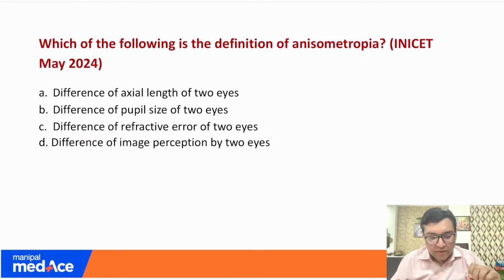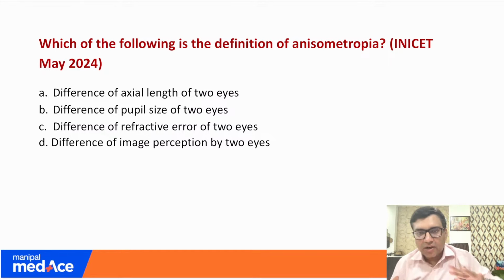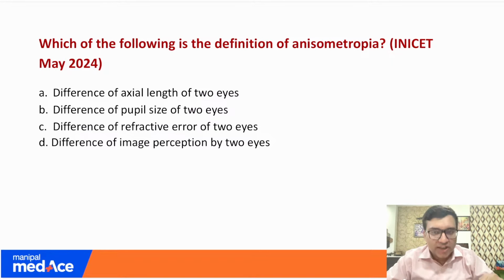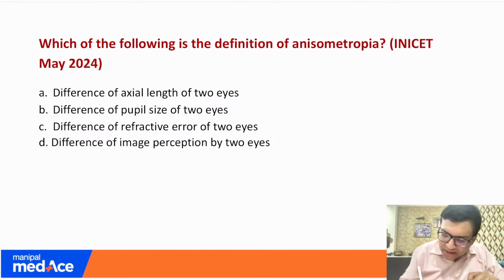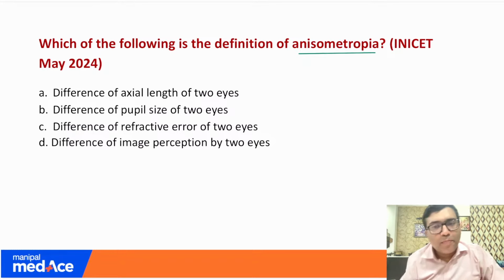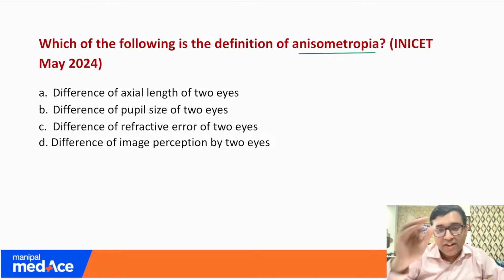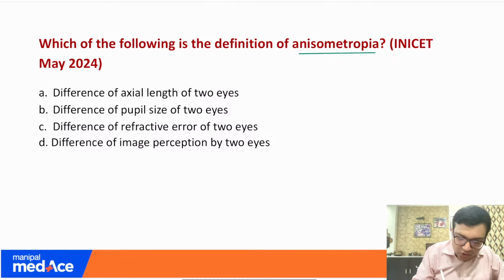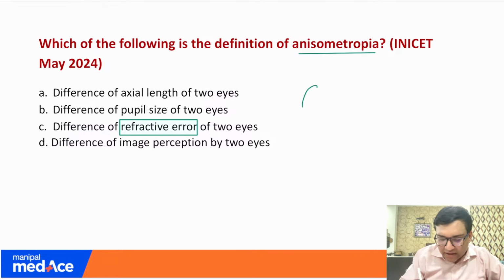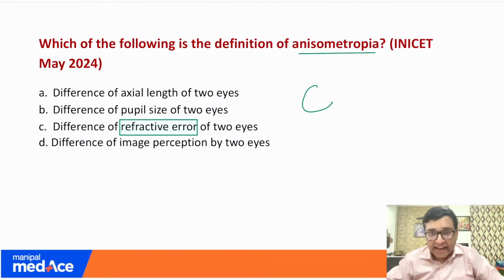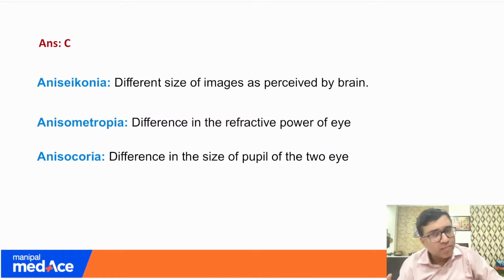The next question was, which of the following is the definition of anisometropia? Another one-liner, another very easy question, another one directly from the app. So remember, whenever they are asking about anisometropia, this means they are asking about a difference of refractive error of both eyes. So my answer here is very clear. It is the difference of the refractive error of both the eyes. And again, the question is straight from the app.